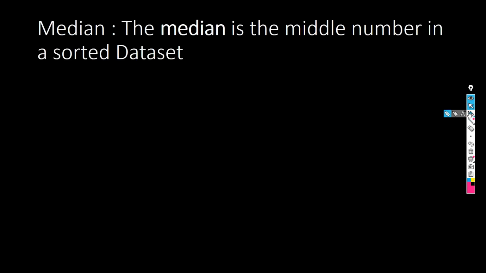Let's see what is exactly median, right? So median is a middle number in a sorted data set. Now sorted means whatever you have as your data, it should be in ascending order. First of all, you have to arrange your data points in ascending order. So let's see what are the steps of that. So step 1, your data points should be in ascending order.